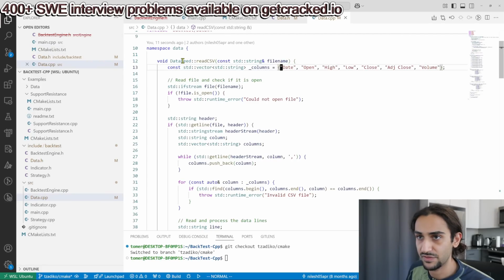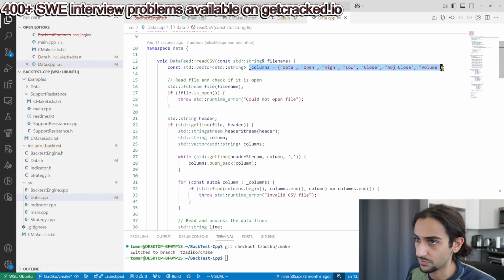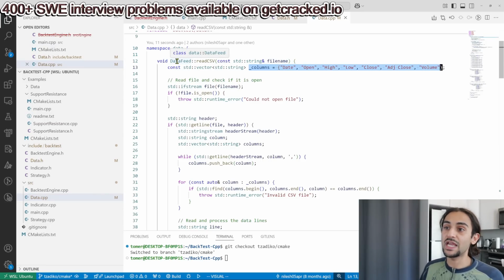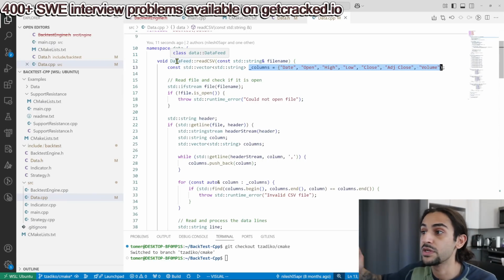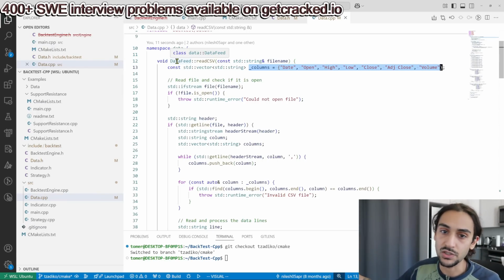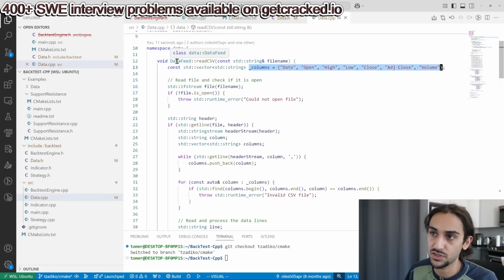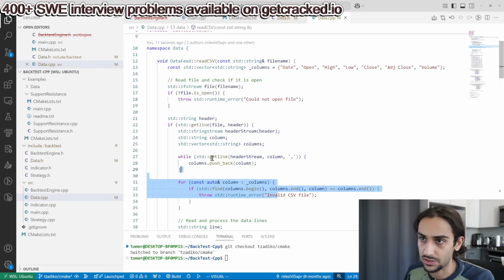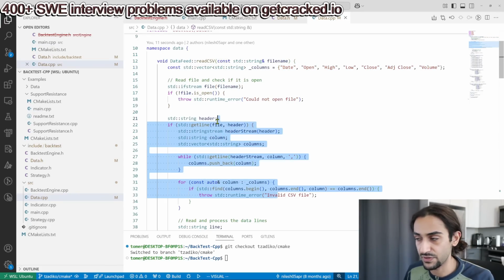Because this is effectively not a data feed, it's a CSV reader. What you want to do to make sure you're closed for modification but open to extension is not hard code these columns. Pass them into the constructor of the data feed or the CSV reader. Therefore, if your quant researcher comes and gives you another column he wants you to parse, you can easily do that without making too many changes to the actual implementation of the CSV reader class.